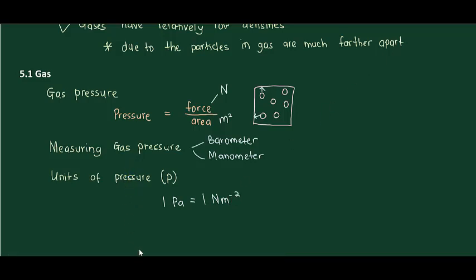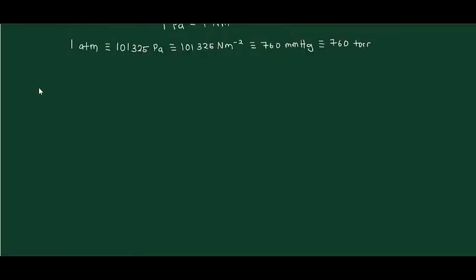A much larger unit is the standard atmosphere. It is the average atmospheric pressure measured at sea level and 0 degrees Celsius. It is defined in terms of the Pascal. So 1 atm is equivalent to 101,325 Pascal, equivalent to 101,325 Newton per meter squared, equivalent to 760 millimeter mercury, equivalent to 760 torr.